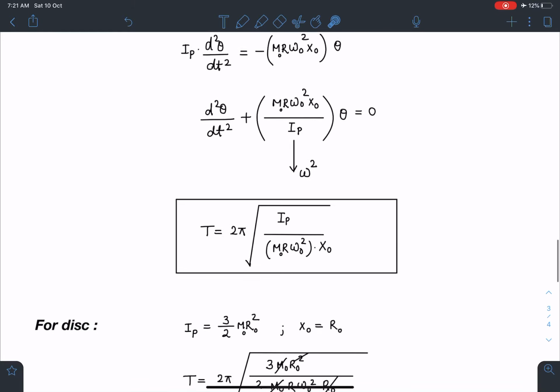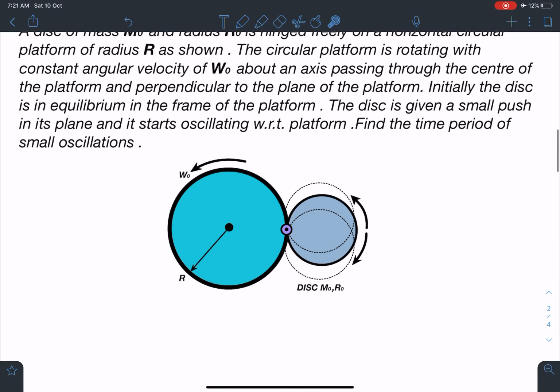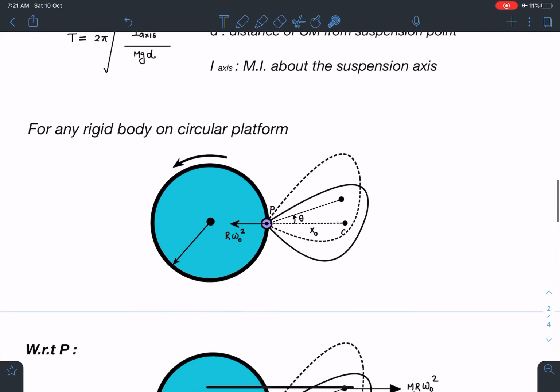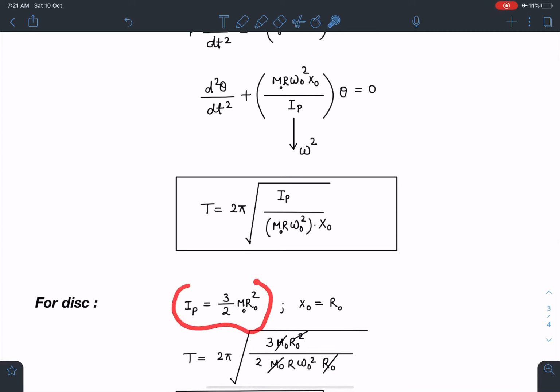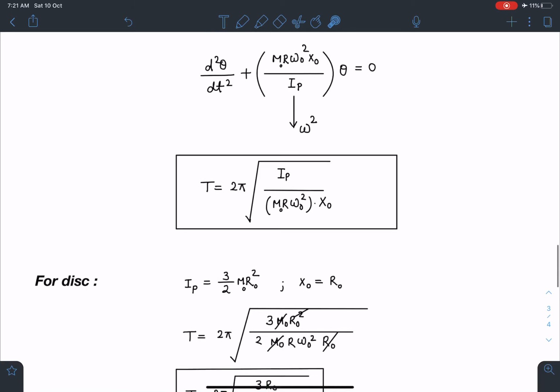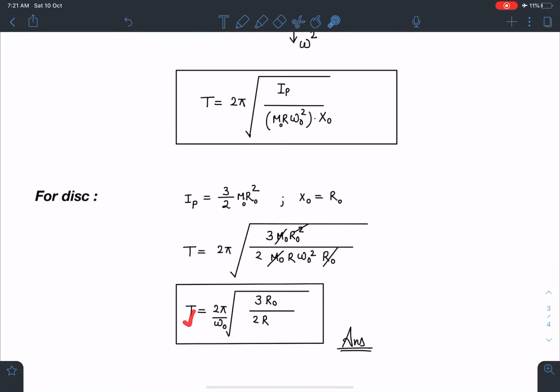Now let's apply this logic for the disk. For the disk, I can say moment of inertia about the center of mass is m naught r naught square by 2. Apply parallel axis theorem, we can write about suspension point. So this is going to be 3 by 2 m naught r naught square. So you can see here I have written that this I_P is 3 by 2 m naught r naught square and x naught is equal to r naught. So when I substitute these values and simplify, I am going to get this time period as 2 pi under root of 3 r naught by 2 r, divided by omega naught.